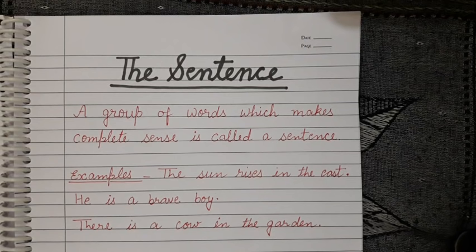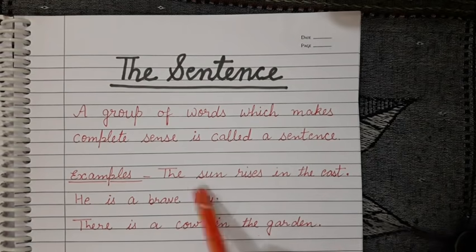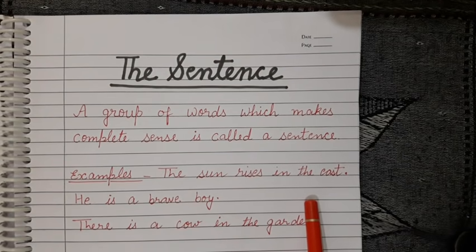A sentence always begins with a capital letter. The words used in a sentence must be in a definite order.